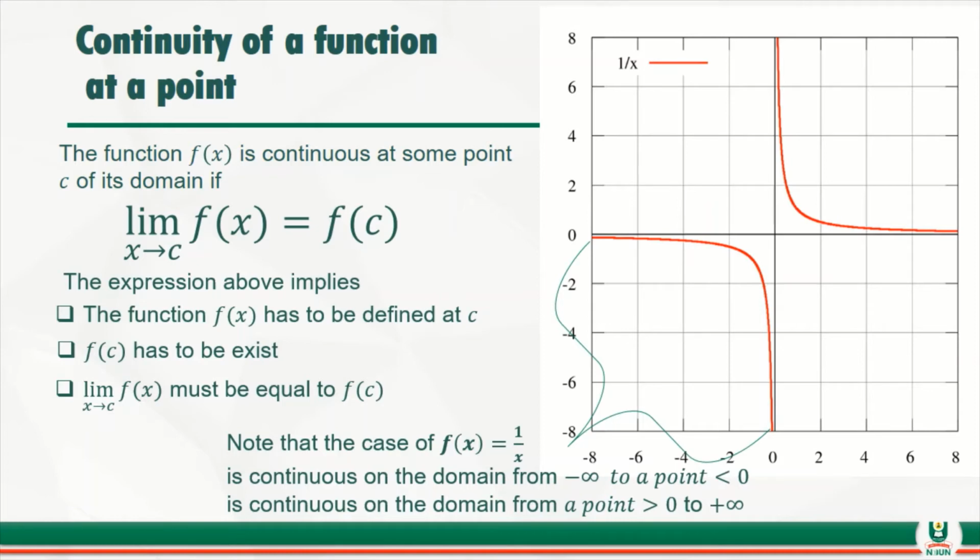But what it means is that 0 goes into 1 uncountable times. That is what it means. Because of that, you will now notice that this has violated the second rule, because in that case, 1 over 0 does not exist. So then we can now say that 1 over x is not continuous at x equals 0. Or we can say 1 over x is discontinuous at x equals 0.